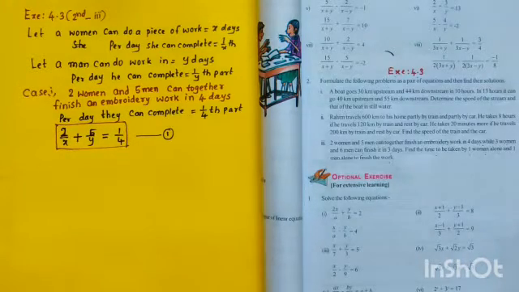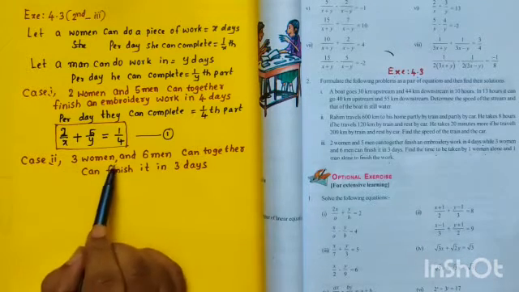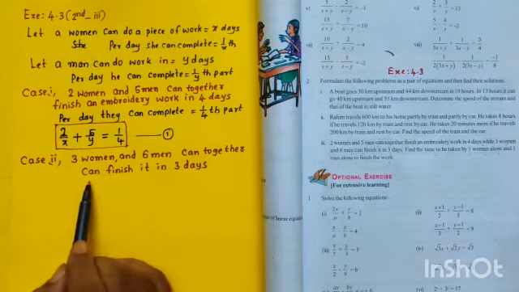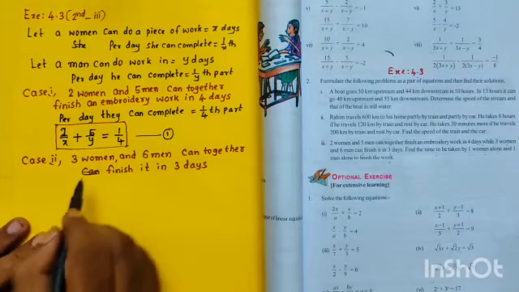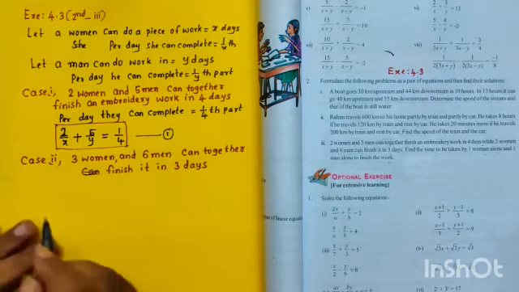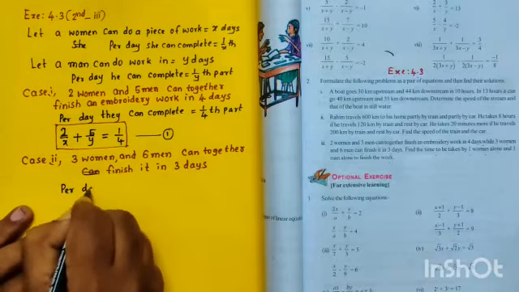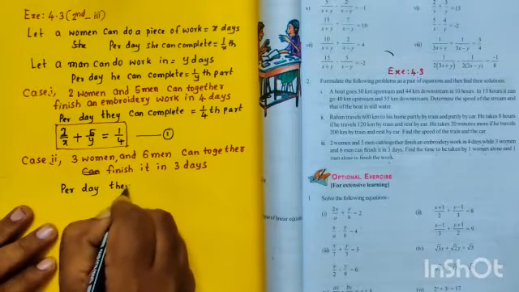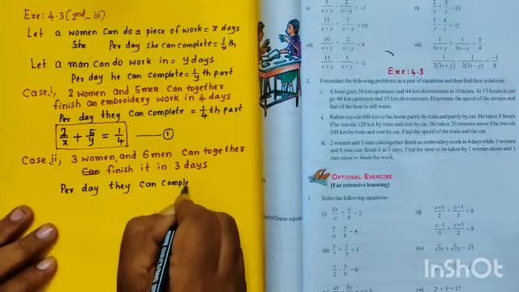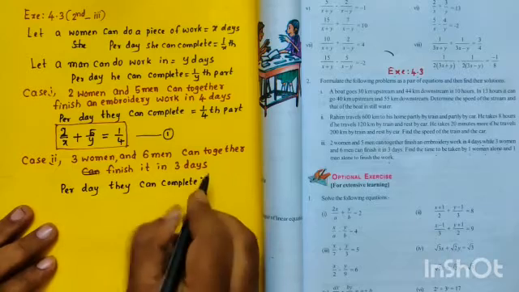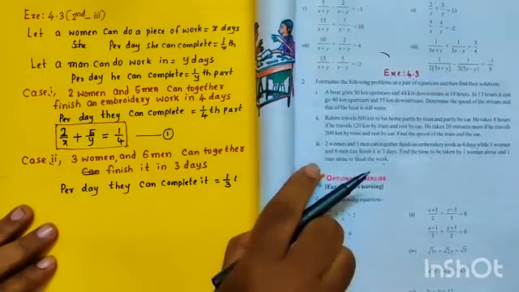Okay. Let's see that second case. In that case, 3 women and 6 men can together finish it in 3 days. Means per day, how much part can they complete? Per day they can complete 1 by 3rd part.